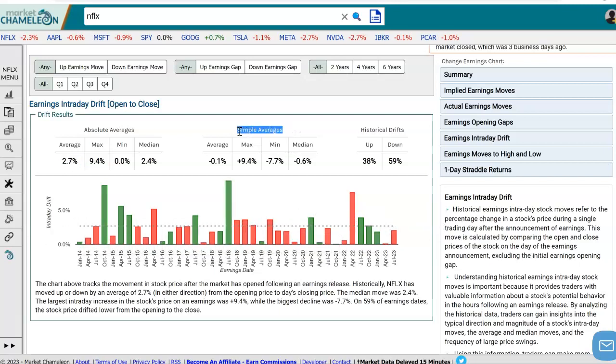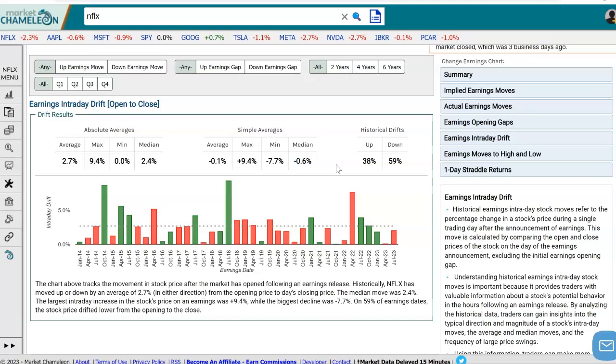Here we see the simple averages, and this will give us some indication of how the stock tended to behave directionally. We see on average it lost 0.1%, with the max up move to the close of 9.4%, the max move down of 7.7%, and a median move of 0.6%.